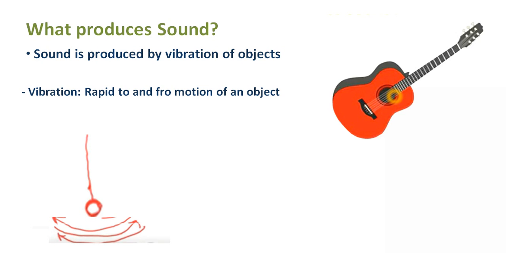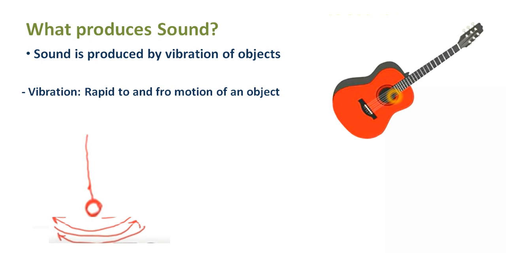When you pluck these strings, the strings vibrate, and the vibration of the strings in turn vibrates the entire instrument, because of which the sound is produced. So in a guitar, because of the vibration of strings, sound is produced. It's simple to understand.